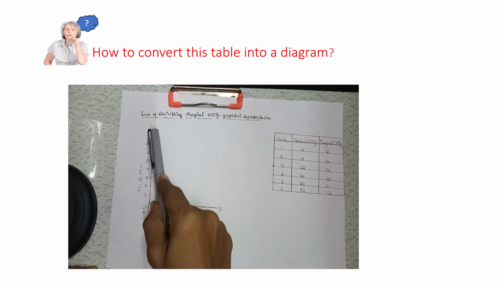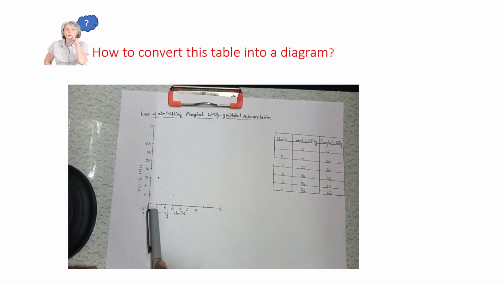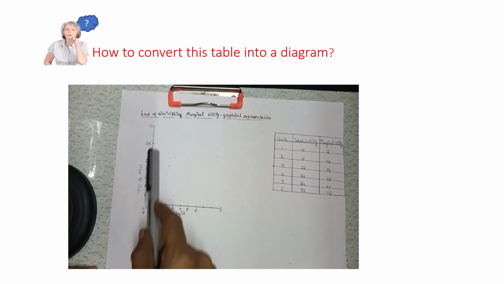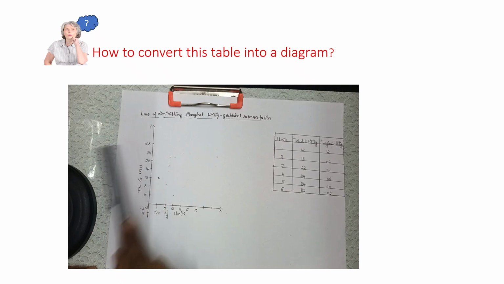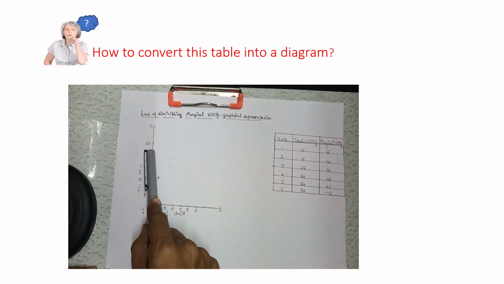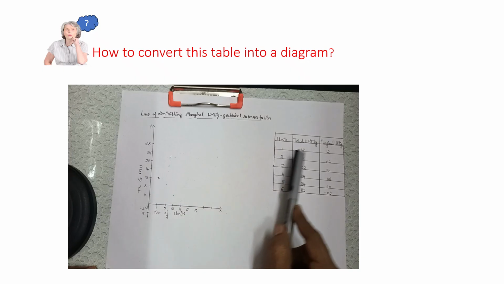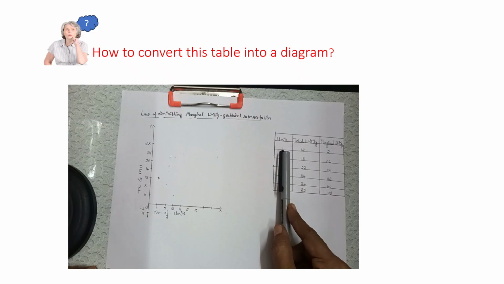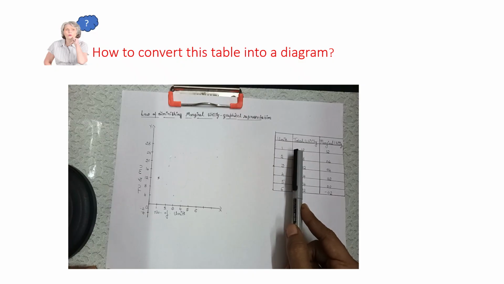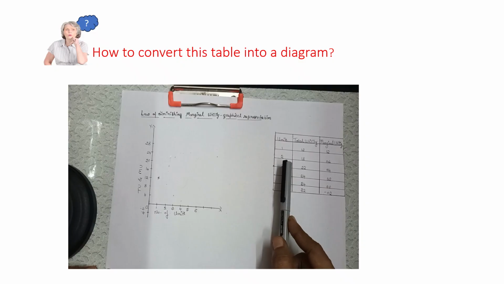We cannot write 1, 2, 3, 4 till 24 on the OY axis since the page is not sufficient to represent. Therefore, we are taking a scale. Here I am taking the scale of 4 units. So 4, 8, 12, 16, 20, 24. You can stop at 24, or else if you want you can represent 28 also, no problem. So now let us represent the values in the graph. First and foremost, we have to see these two columns, the units column and the total utility column, as we are representing the total utility curve now.